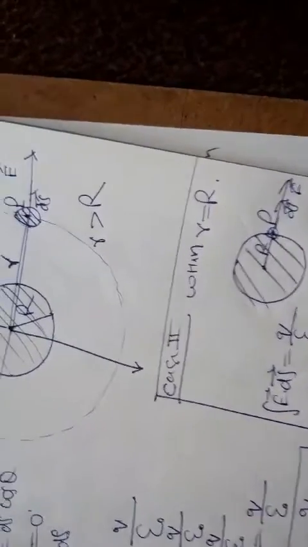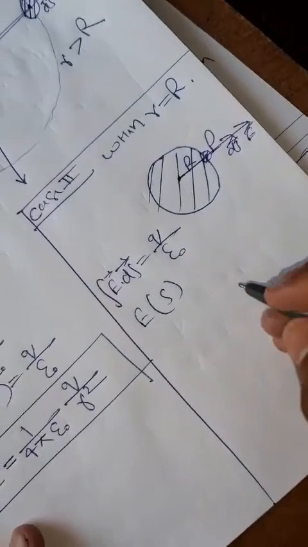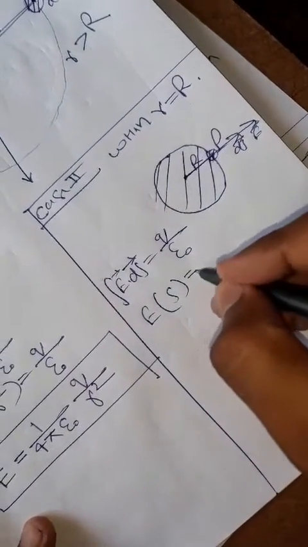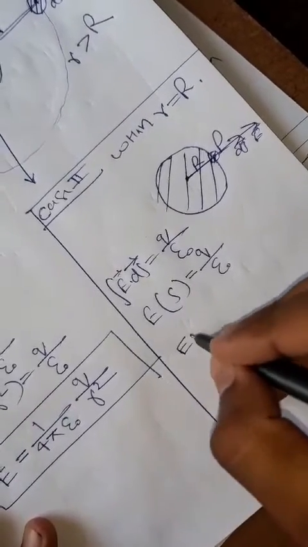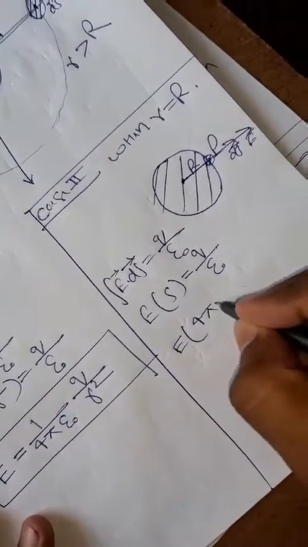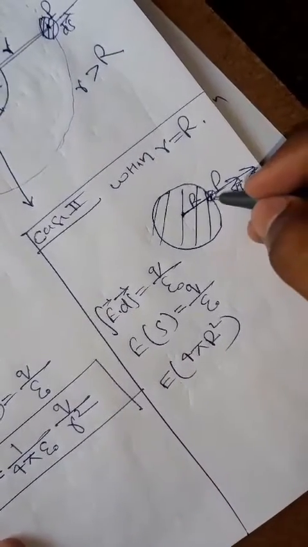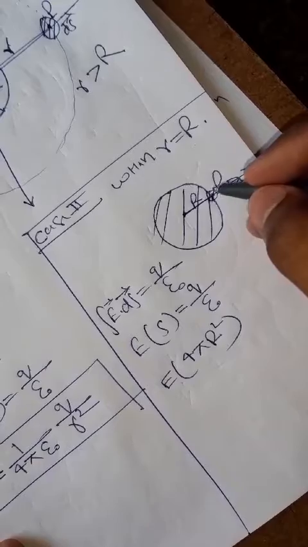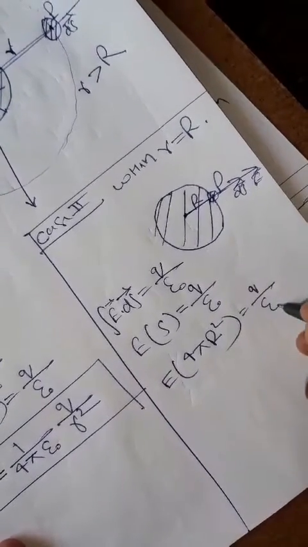Directly I am writing here E into S is equal to q upon epsilon naught. S will be 4 pi r square, because our point P is situated on the original insulating sphere. As a result, S will be equal to 4 pi r square, and q upon epsilon naught.